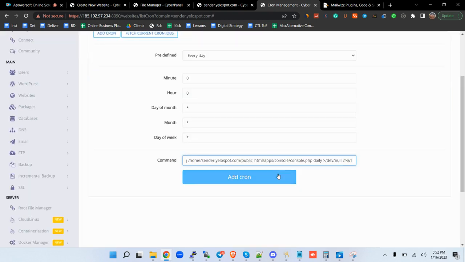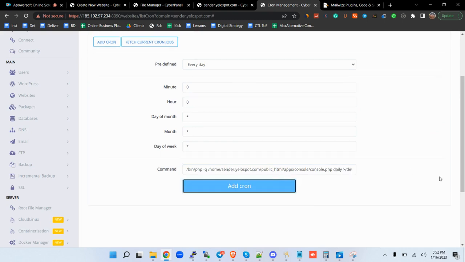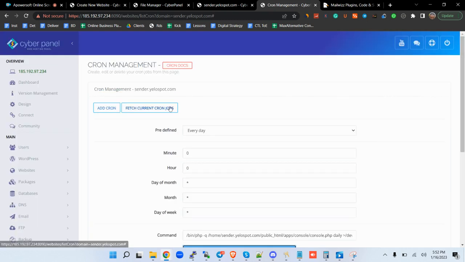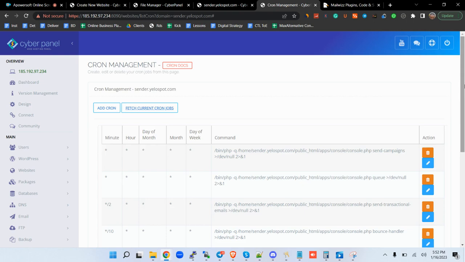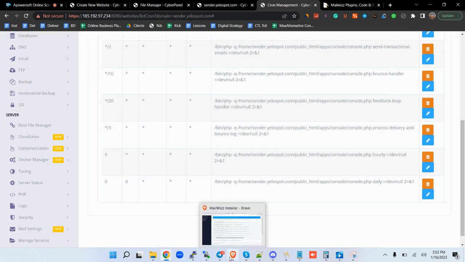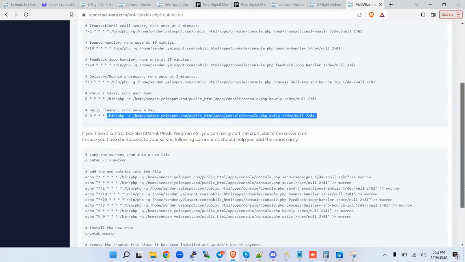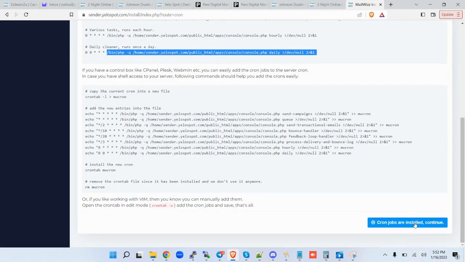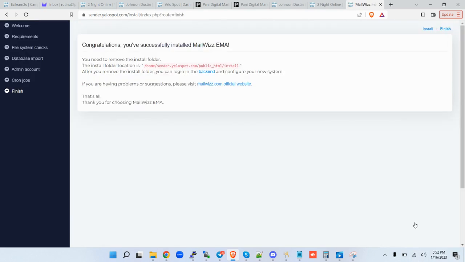Daily, that add cron job saved. All of them are here. They're usually 8, and there you can see them correctly added. So once you've done that, you hit on cron jobs are installed, continue, and then you click on finish. You have successfully installed your Mailwizz.